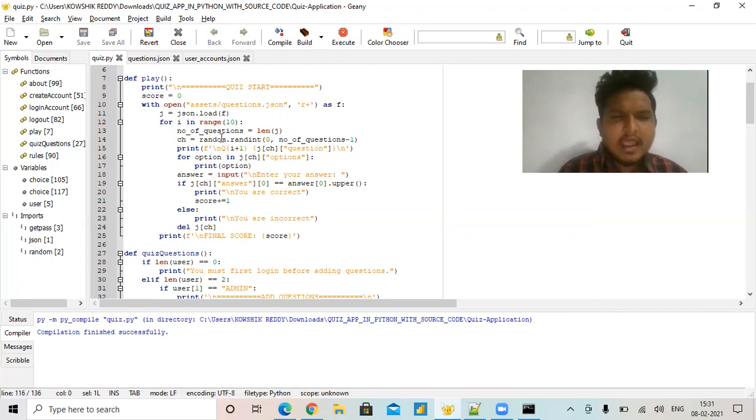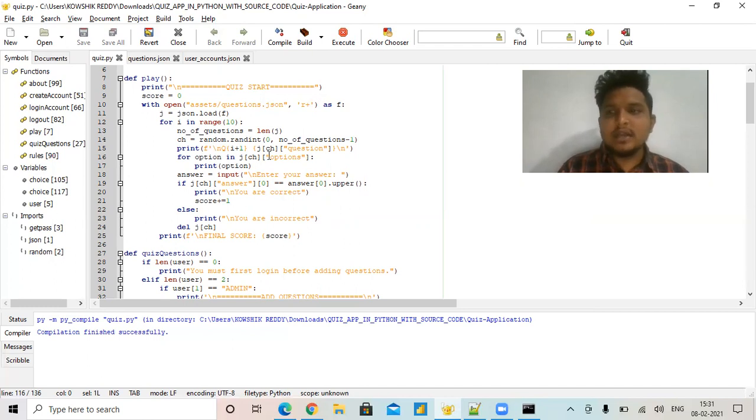In this file I have given about 15 to 20 questions. If some users have written the examination the day before or the day after, I want each person to get random questions. I want to confuse the users, so I will use the random function here. The random function makes each question come randomly to the user.